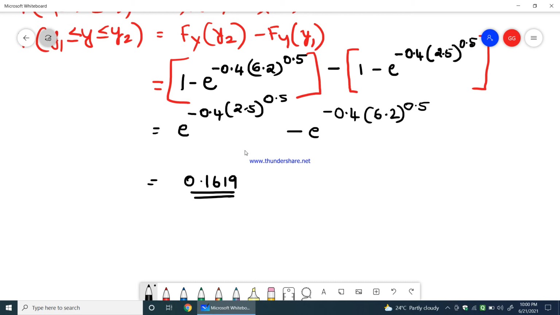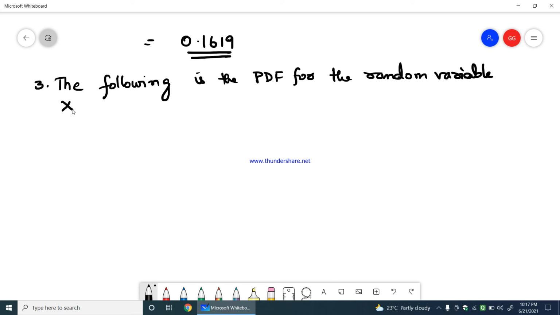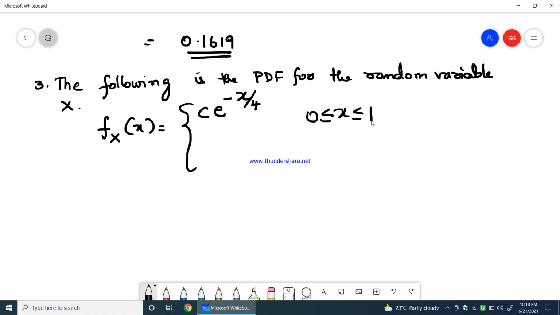Okay, now let us go to the next problem, the third problem. The following is the PDF for the random variable x, which is given by f(x) of x equals c into e power minus x by 4 for all x being greater than or equal to 0 and less than or equal to 1, whereas 0 otherwise.